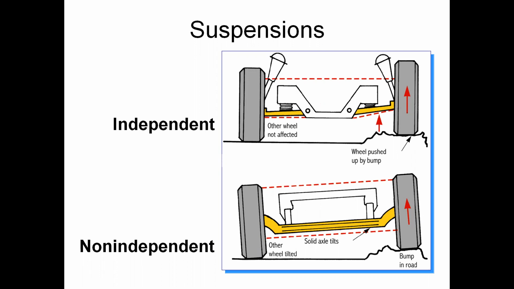The non-independent suspension system has only one axle, the solid axle, which tilts. If there is a bump in the road, automatically the other wheel is also tilted. In the independent suspension system, the suspension acts individually on each wheel, and when a bump occurs, it does not affect the other wheel. Only one wheel is affected by the bump on the road in this independent suspension system.